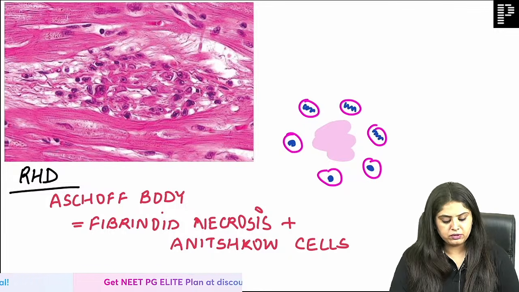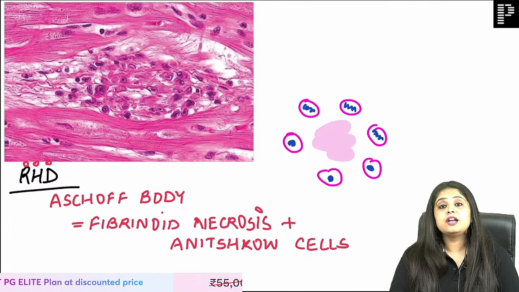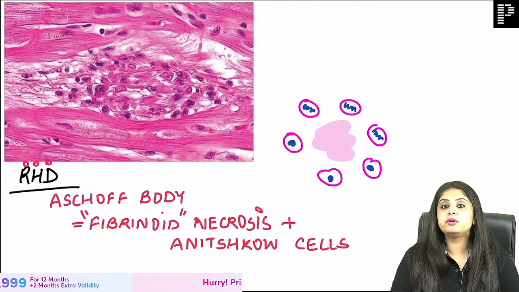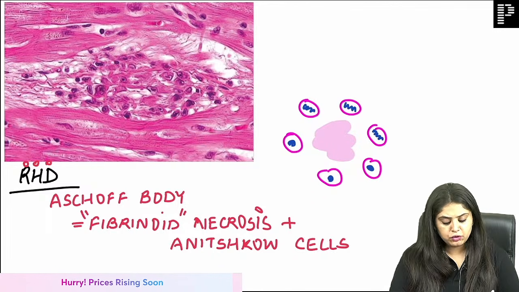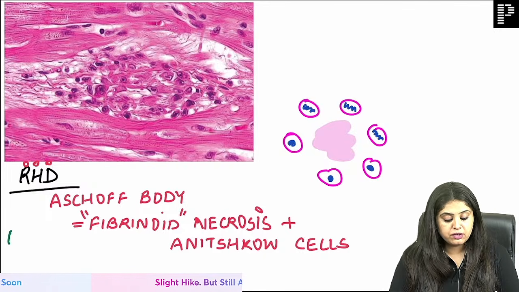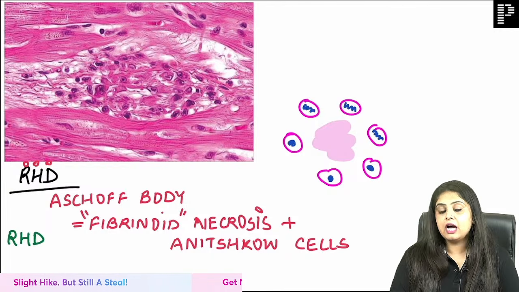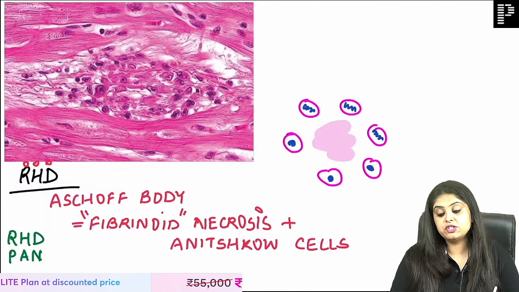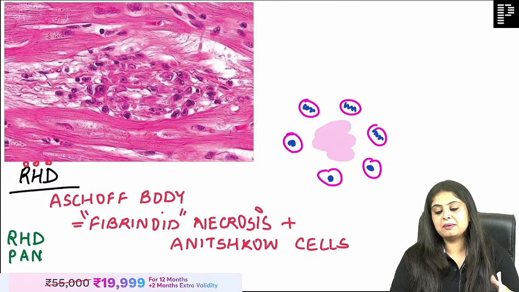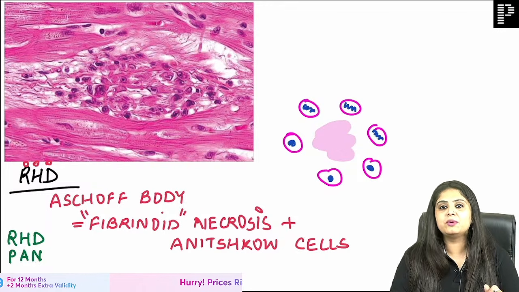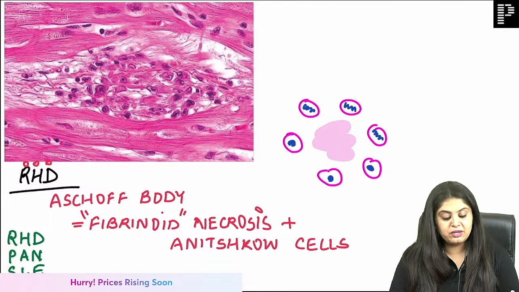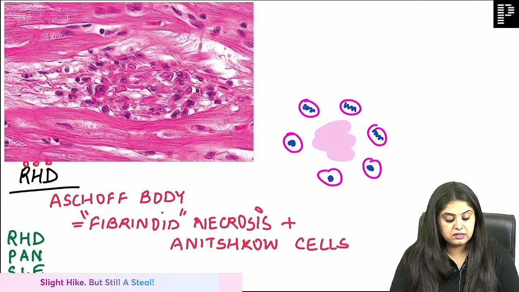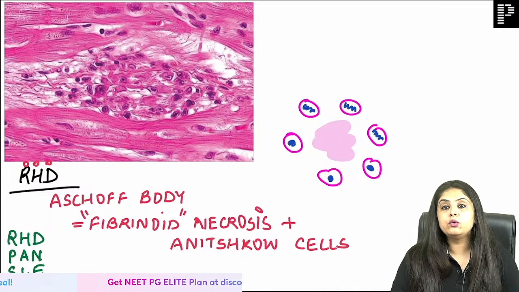So many times I've taught you that all the diseases with 3 letters are usually the diseases which are antigen-antibody related, and usually show fibrinoid necrosis. Although general pathology is for tomorrow, you will tell me today. Fibrinoid necrosis is number 1 seen in 3-letter RHD, rheumatic heart disease. It is seen in a blood vessel disorder, that is polyarteritis nodosa. Another is going to be SLE, and another 3-letter thing is hypertension, but please be very certain it is malignant hypertension, which is going to be the case over here.